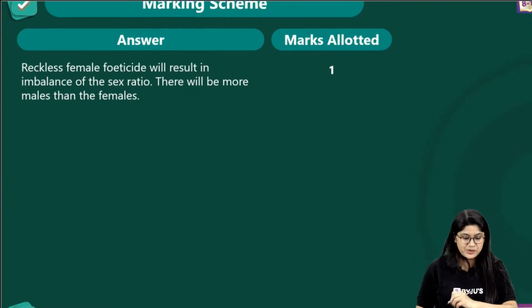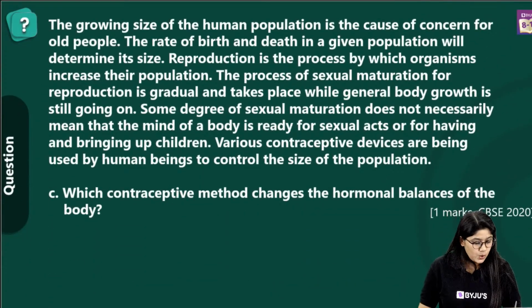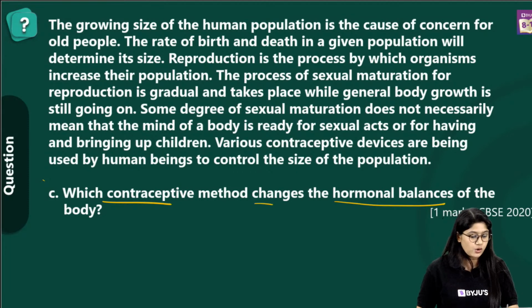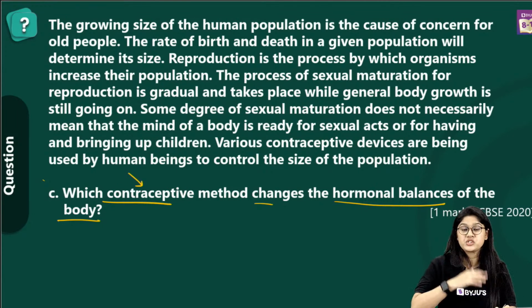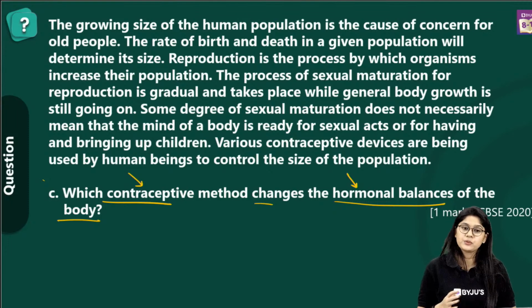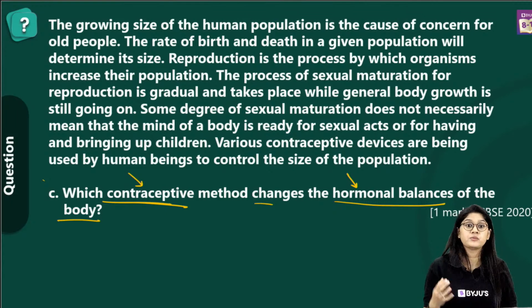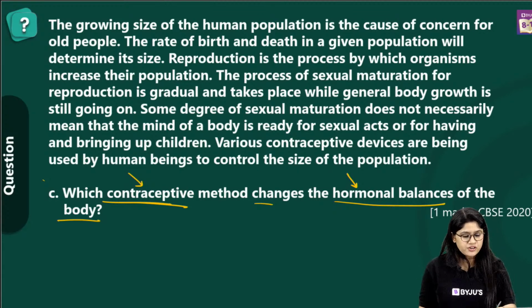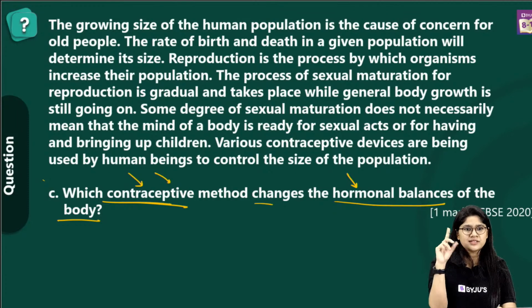Now moving to the next question over here. We have the next question, which is, which contraceptive method changes the hormonal balance of the body? So we are talking about which contraceptive method will be changing the hormonal balance of the body. We know that contraceptive methods are those methods that are used by individuals to avoid pregnancy and to keep themselves safe from sexually transmitted diseases, right? So which of the contraceptive methods will be changing the hormonal balance? Easy, right? I can see the answers.